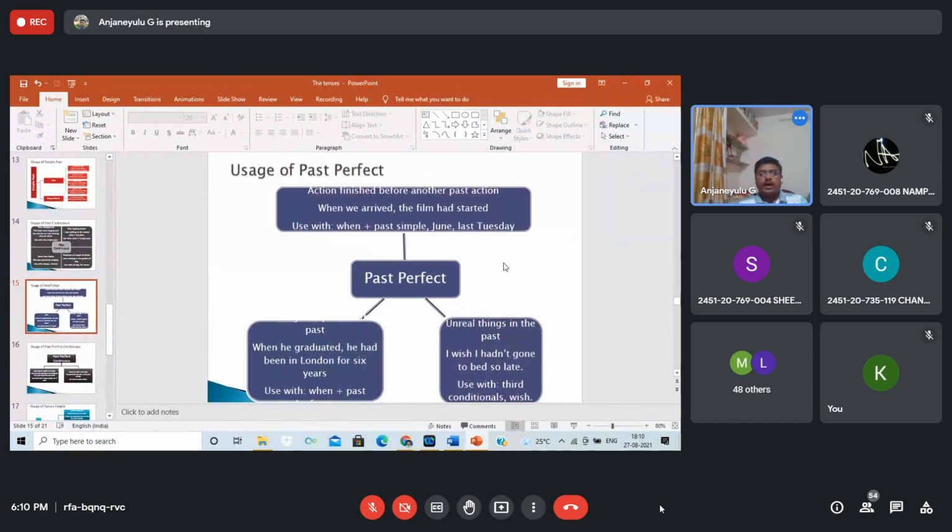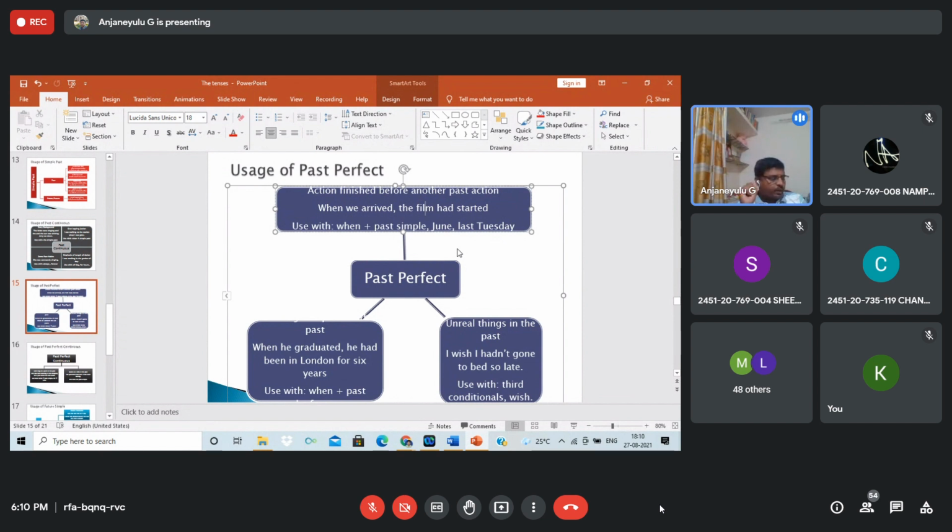Usage of past perfect. It gives, as you know, an action finished before another past action. When we arrived, the film had started. See, when we arrived, which is simple past, the film had started.